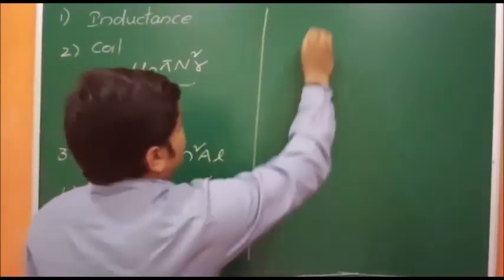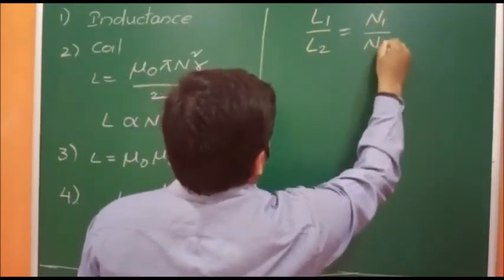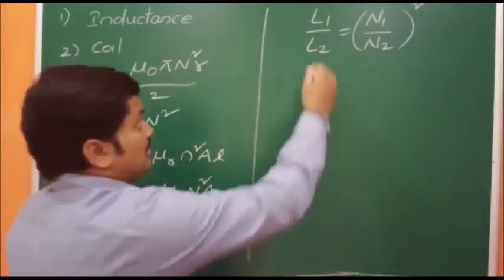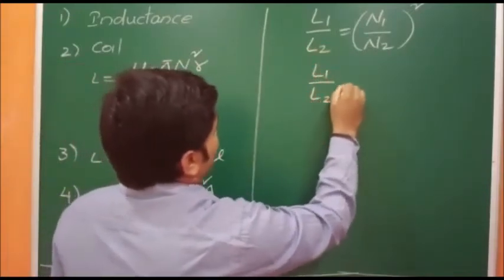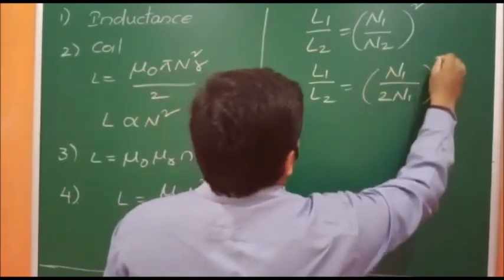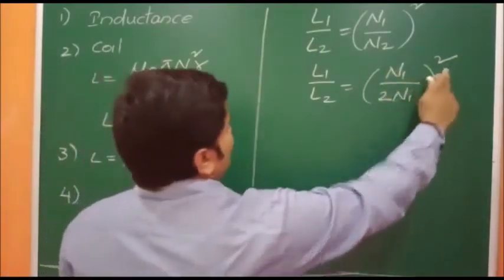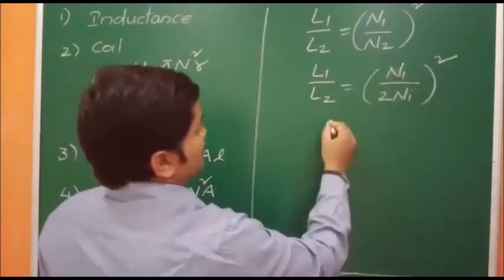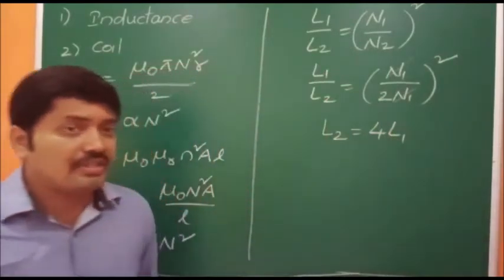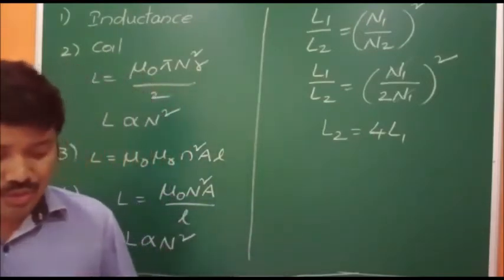From that we can write L1 by L2 equals N1 by N2 whole square. The number of turns is doubled, meaning the final one is double the initial one, so in place of N2 we write 2N1. The N1 cancels, and 2 square is nothing but 4. If you do cross multiplication, you get 4 times L1. How many times increased? 4 times, that is quadrupled. So option number 3.